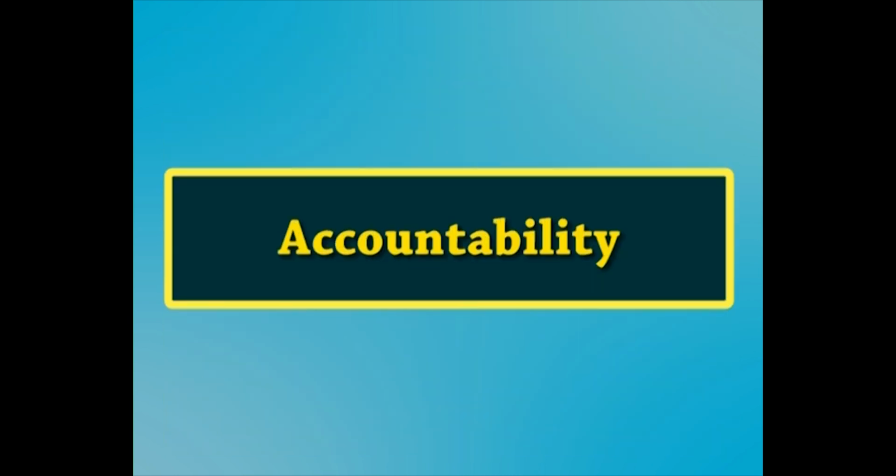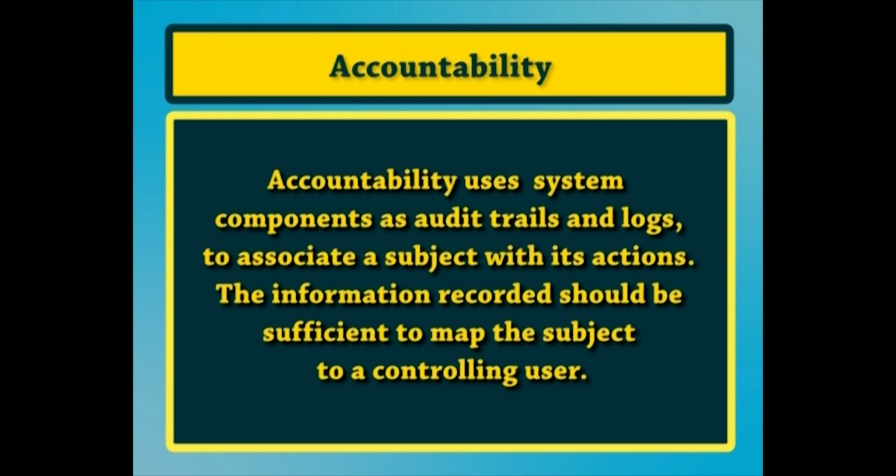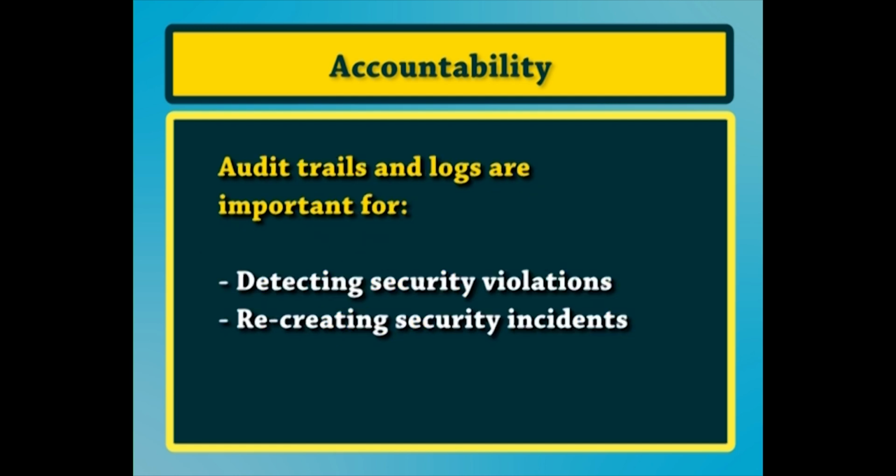Now, let us move on to accountability. Accountability uses system components such as audit trails and logs to associate a subject with its actions. The information recorded should be sufficient to map the subject to a controlling user. Audit trails and logs are important for detecting security violations and recreating security incidents. If no one is regularly reviewing your logs and they are not maintained in a secure and consistent manner, they may not be admissible as evidence.